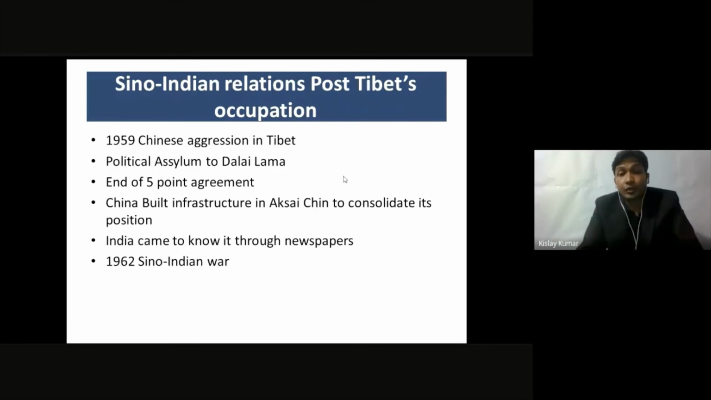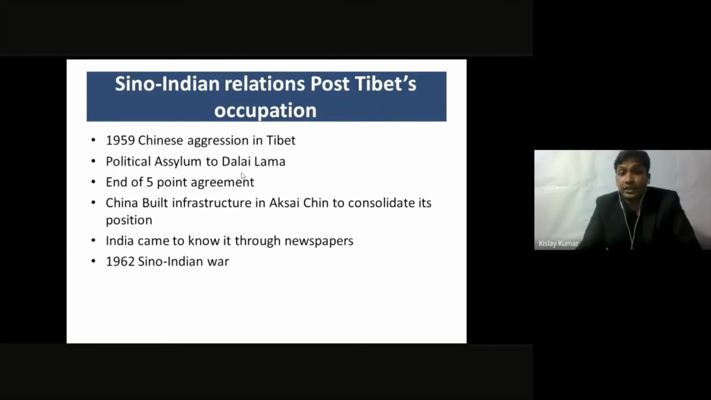I don't know whether it is true or false, but there is no government notification or formal notice by the Indian government that it knew about the building of infrastructure in Aksai before 1957. Some people say that intelligence agencies already knew about it, but the Indian government says that no, we did not have any idea about China building infrastructure in that region before 1957. So India finally came to know it through a newspaper article that was published in China. And then came the 1962 Sino-Indian War.